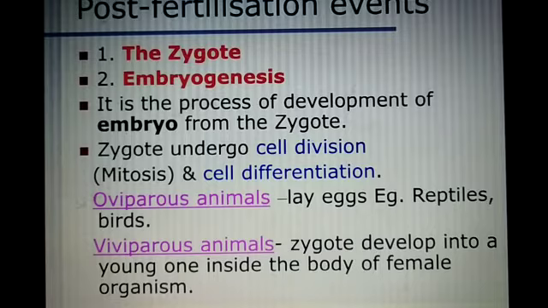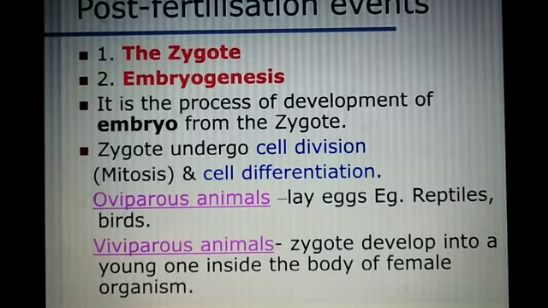Based on whether the development of the zygote takes place outside or inside the female body, animals are divided into two categories, oviparous and viviparous. Oviparous animals are those in which development of the zygote takes place outside of the female parent. They lay fertile eggs covered with a hard calcareous shell.